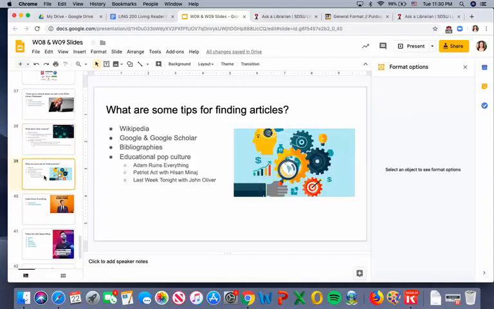You might be thinking about how to find information if you have ideas, or a situation where you still need to do some research for your article. There are a few different ways to do that. One thing is using Wikipedia. One thing that is great about Wikipedia is they give their sources.